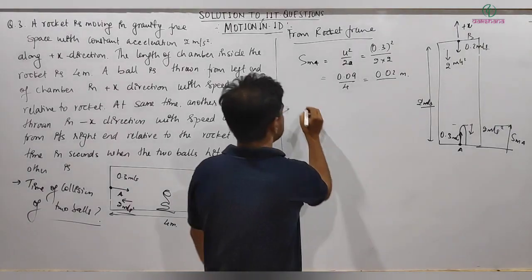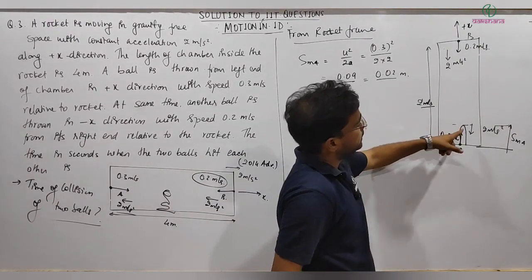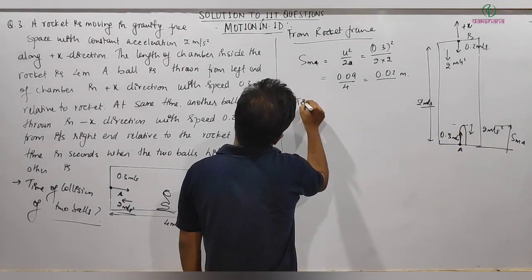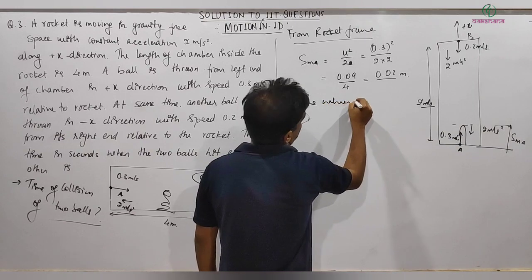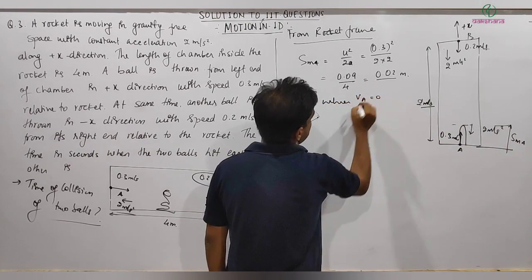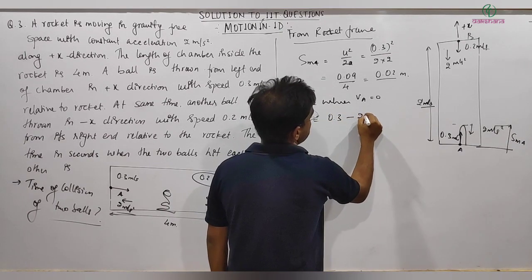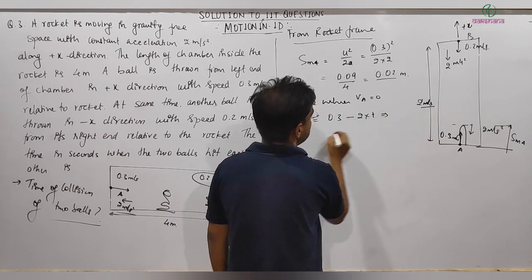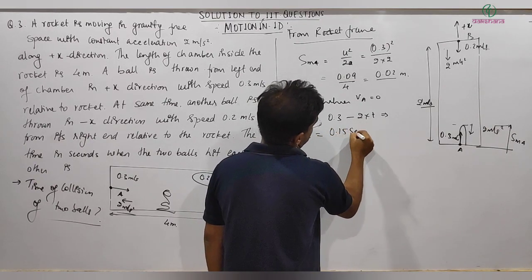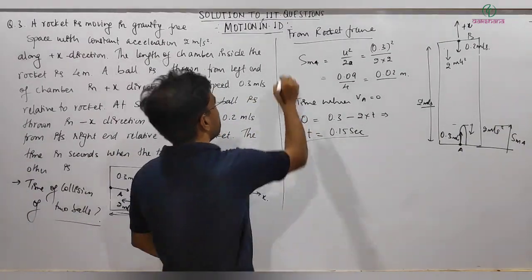Let me just tell you the time when the velocity will become 0, when VA will be 0. So VA equals 0 equals UA, 0.3, minus 2 into T, which implies T comes out to be 0.15 second. This is the information about ball A.